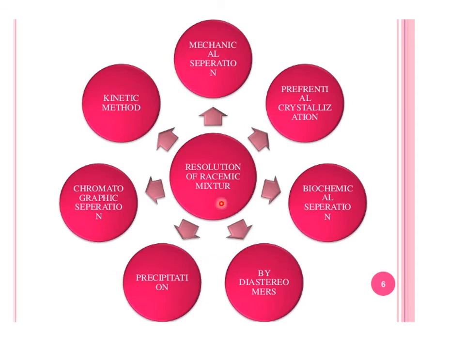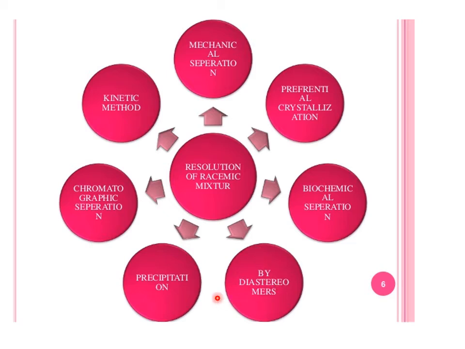Resolution of a racemic mixture. These slides elaborate different methods which are used for the resolution of racemic mixture: mechanical separation, preferential crystallization, biochemical separation, converting into diastereoisomers, then precipitation, then chromatographic separation, and then kinetic methods. These are the different methods. About 6 to 7 methods are present through which we can separate the enantiomers easily.